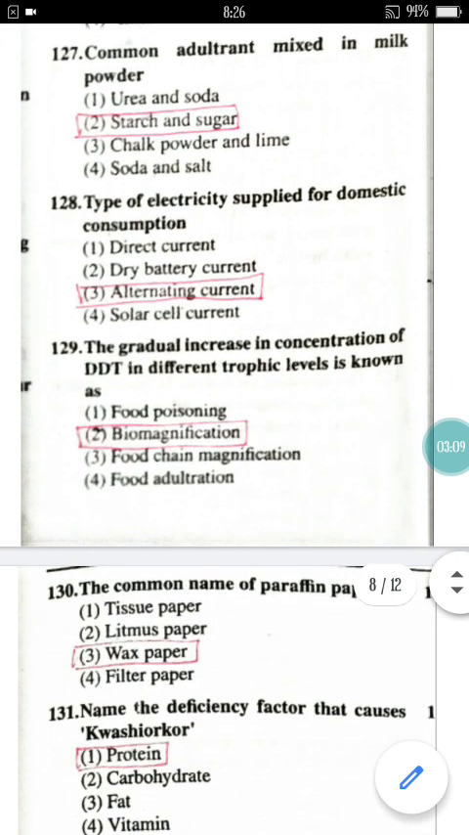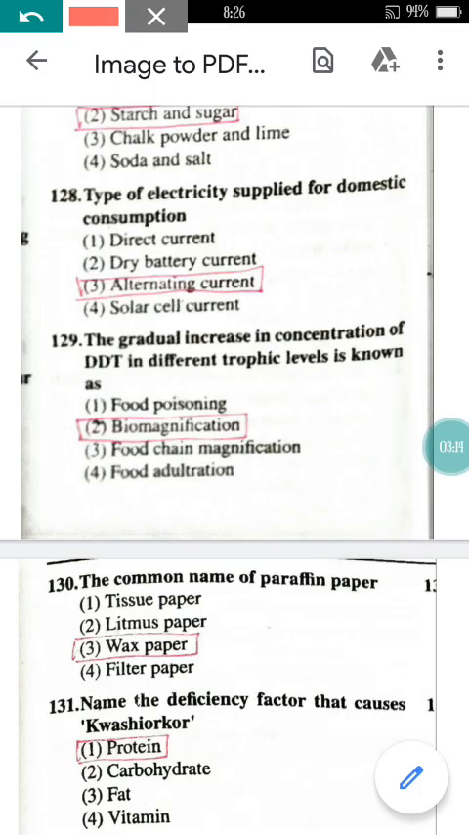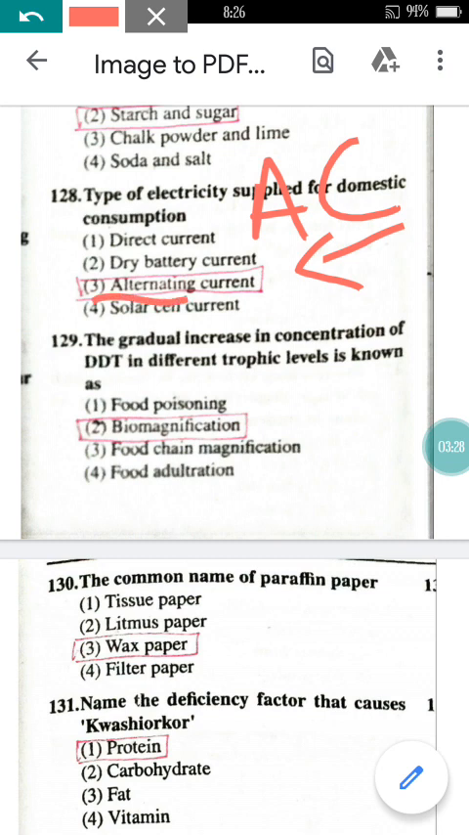Now come to question number 128 here. The type of electricity supplied for domestic consumption. For domestic consumption, it means for day-to-day life, for the home, what type of electricity are we making use of? We are making use of AC current, that is nothing but alternating current. So option 3 here is correct.